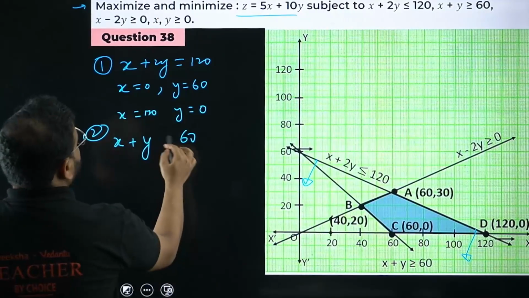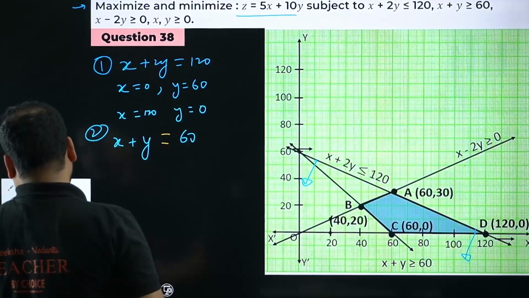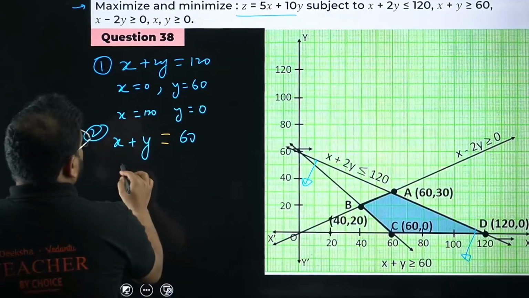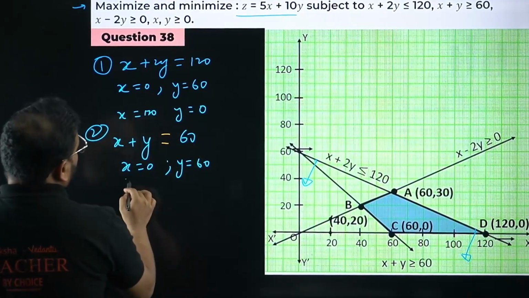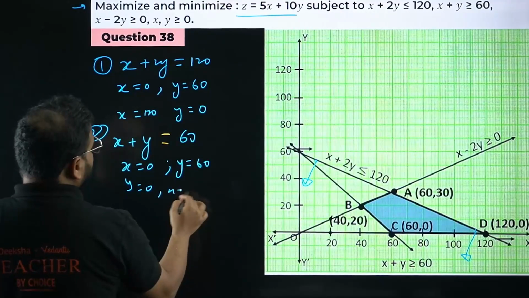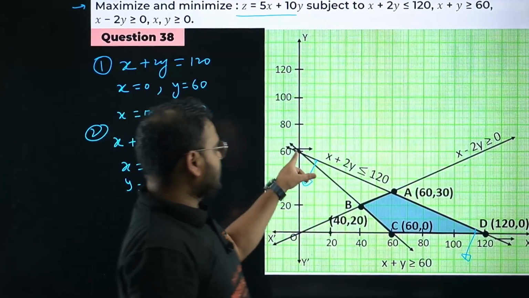Please mention that word, bacha. Very, very important. X plus y equal to 60. Take x as 0, then y is 60. When you take y as 0, x will be again 60 only. The line passes through (0, 60) and (60, 0).